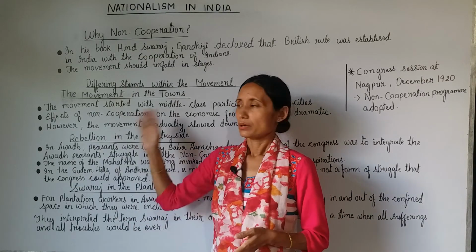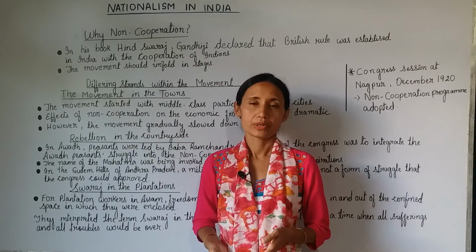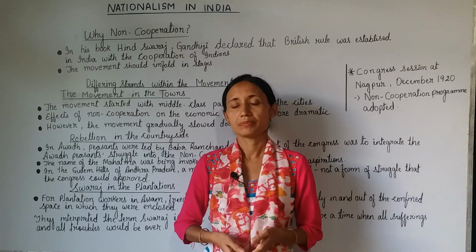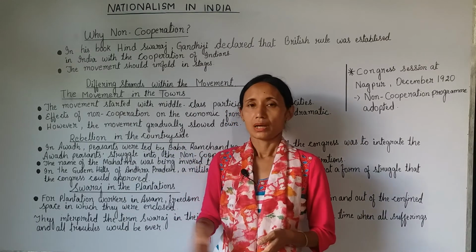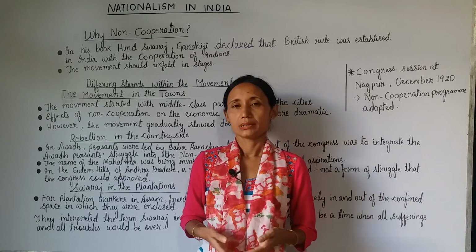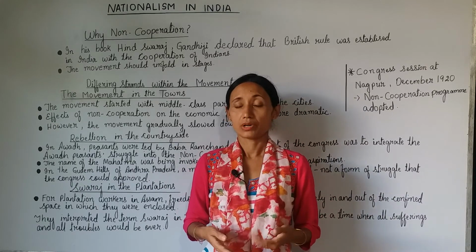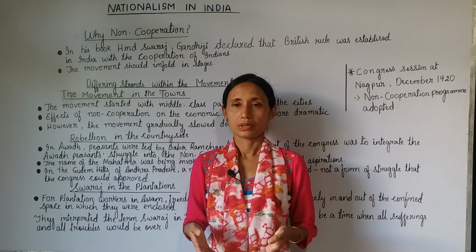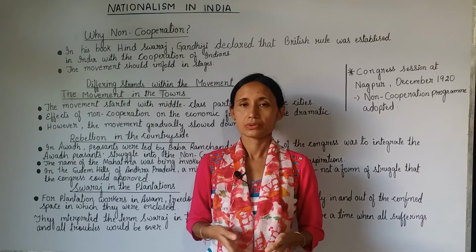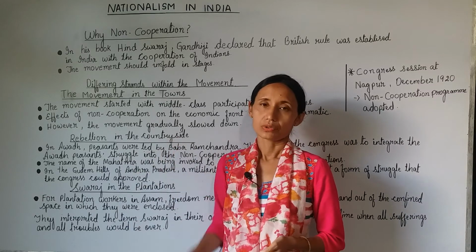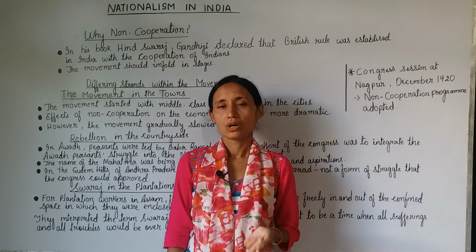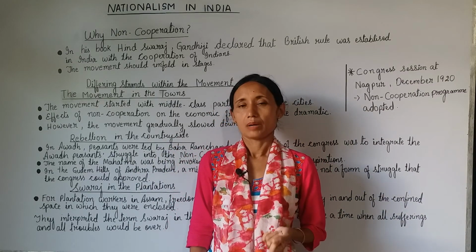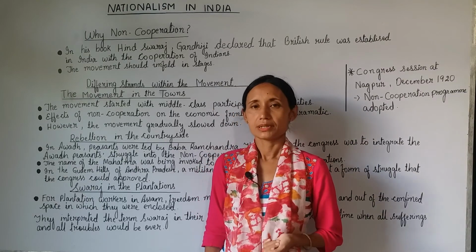Now, we have studied the non-cooperation movement and how different sections of the people participated. Most of the people were thinking that because of Swaraj, Gandhi Raj was coming, and because of this Gandhi Raj, all their troubles would end. So this is the end of the non-cooperation movement. In the next video, we will be discussing the Chauri Chaura incident and the civil disobedience movement.